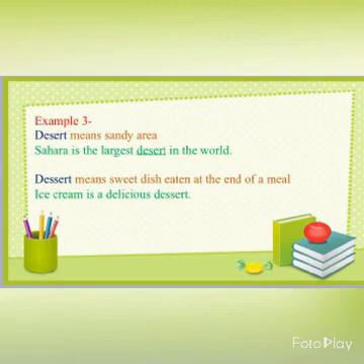Now let's see the last set of examples. Desert and dessert. D-E-S-E-R-T, desert means a sandy area. Whereas D-E-S-S-E-R-T, dessert means a sweet dish which is eaten at the end of a meal. Let's use them in sentences. For desert: Sahara is the largest desert in the world. Whereas when you are using the word dessert, the sentence can be written as, ice cream is a delicious dessert. Dessert means the sweet dish which we eat at the end of a meal.